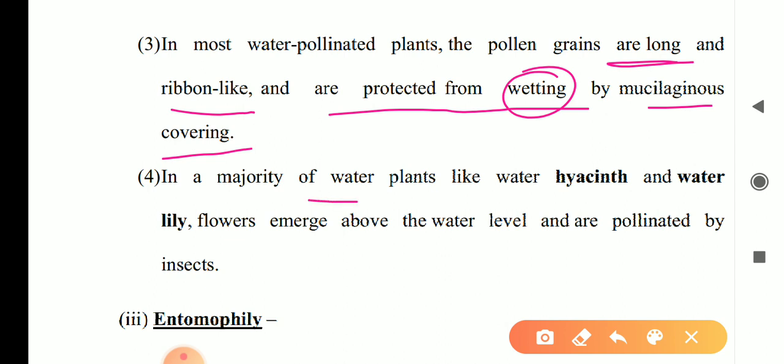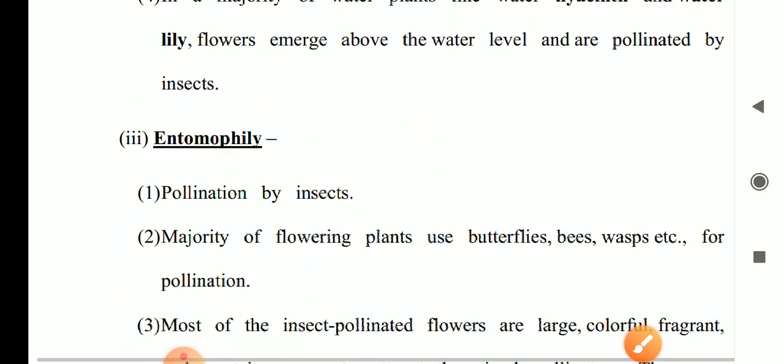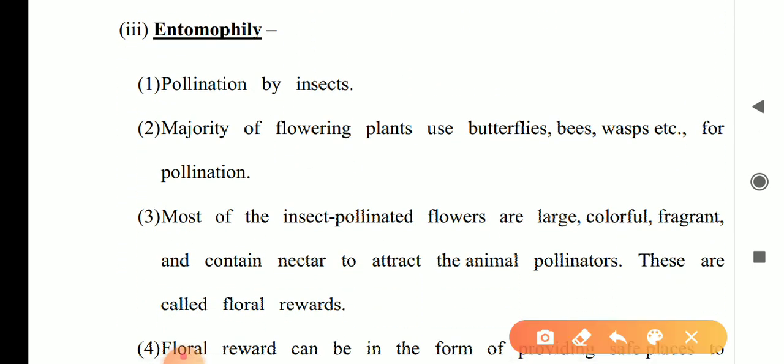In some aquatic plants like water hyacinth and water lily, flowers emerge above the water level and are pollinated by insects. So these plants are very important for competition questions. In water lily, which type of pollination occurs? You will think that water lily is an aquatic plant, so water pollination takes place. No, in that case insect pollination takes place. Is that clear?